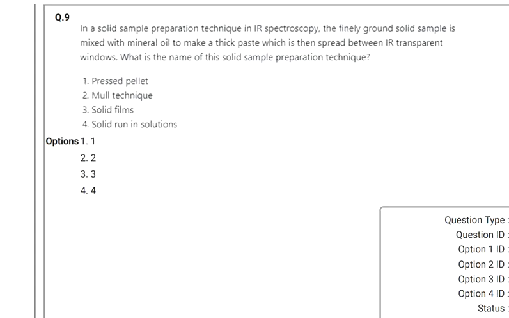See, in IR spectroscopy, we may not use our sample as it is. We need to mix it with some other substance. Here they mentioned mineral oil. So making that paste, then placing it in the IR path. Here they mentioned mineral oil, and that process name is Mull technique, M-U-L-L, Mull technique. Option 2 is correct here.